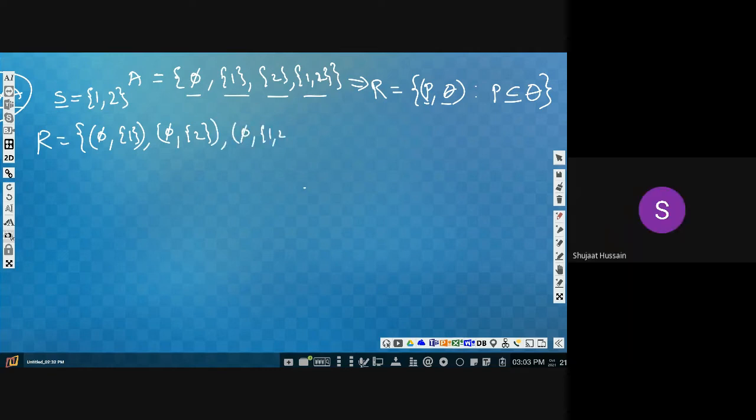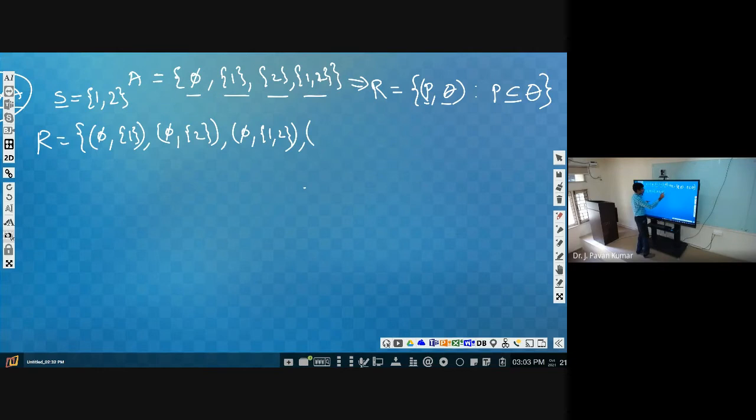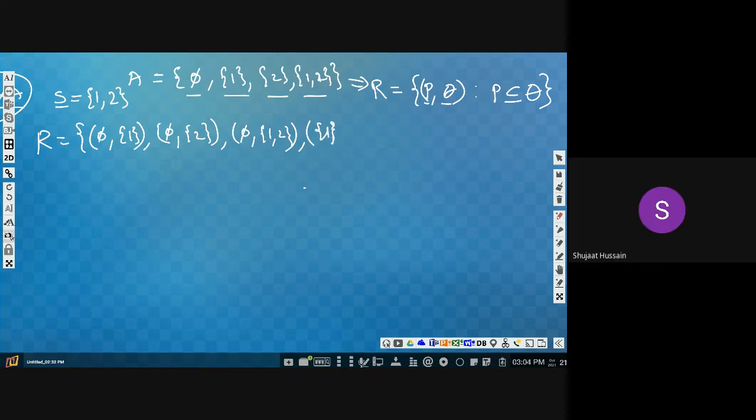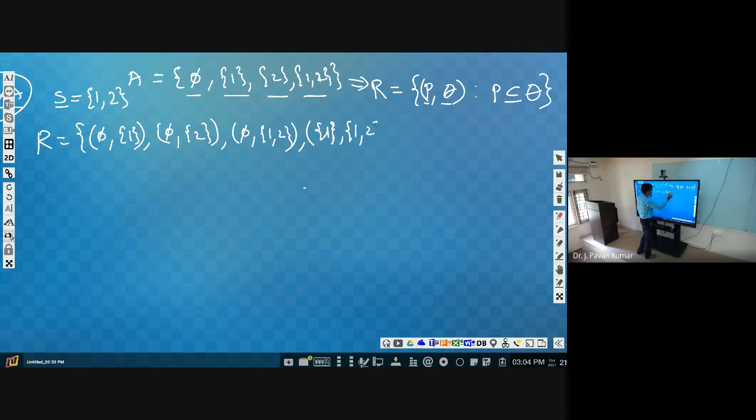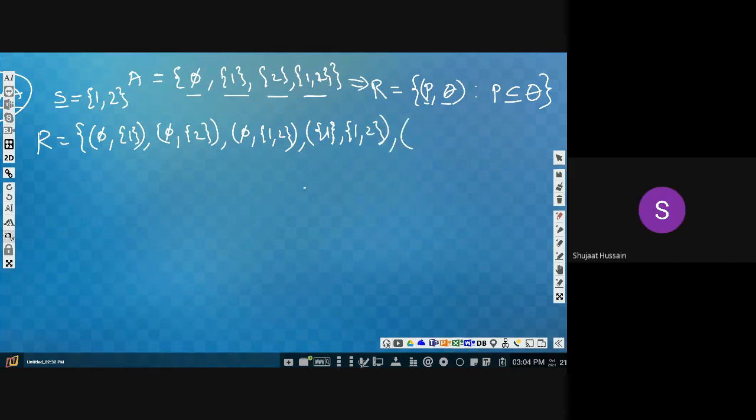Phi and {1, 2}. Next. {1} and {1, 2}. {2} and {1, 2}.